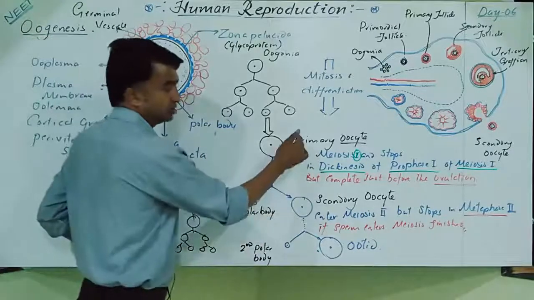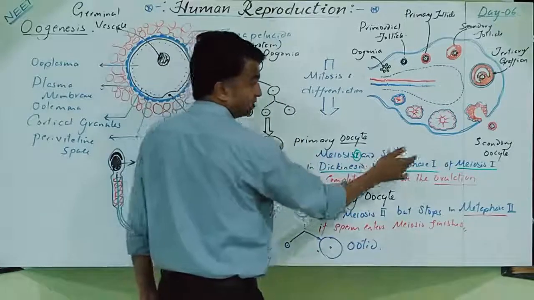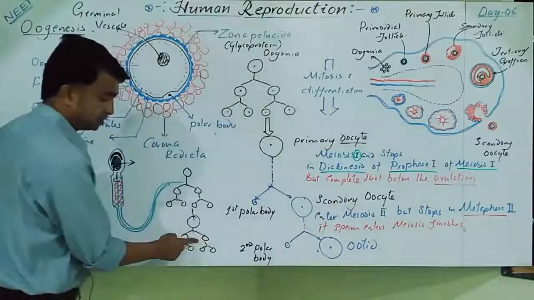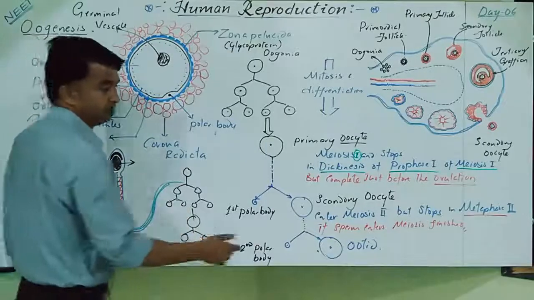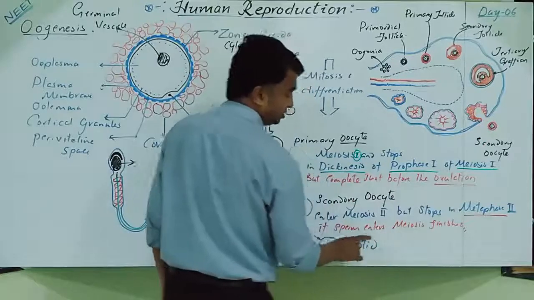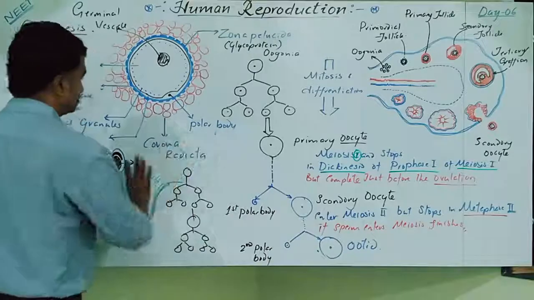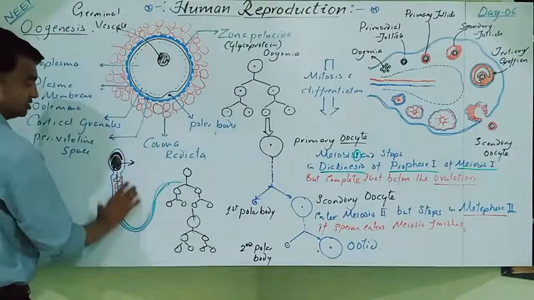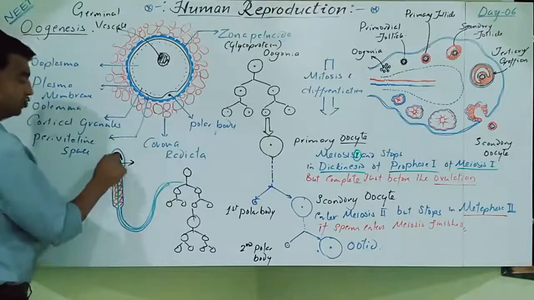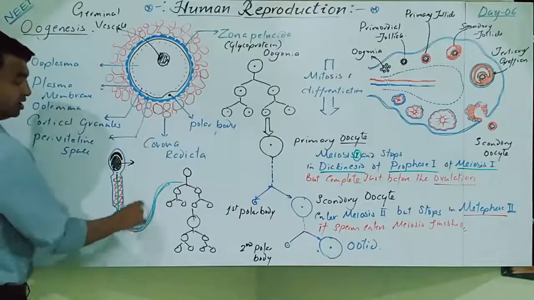But in oogenesis, meiosis starts at fetal life, stops in the diakinesis of prophase of meiosis 1, and completes just before ovulation. Meiosis 2 in spermatogenesis is also rapid, but in the ovum meiosis 2 starts, stops at the metaphase stage, and is completed just after the entry of the sperm. When you compare the sperm structure and the ovum structure, the sperm is a tadpole-like structure. The acrosome is there, which is nothing but the Golgi body. The nucleus is highly condensed. The mitochondria are spirally arranged, called the Nebenkern, and the large tail is there.